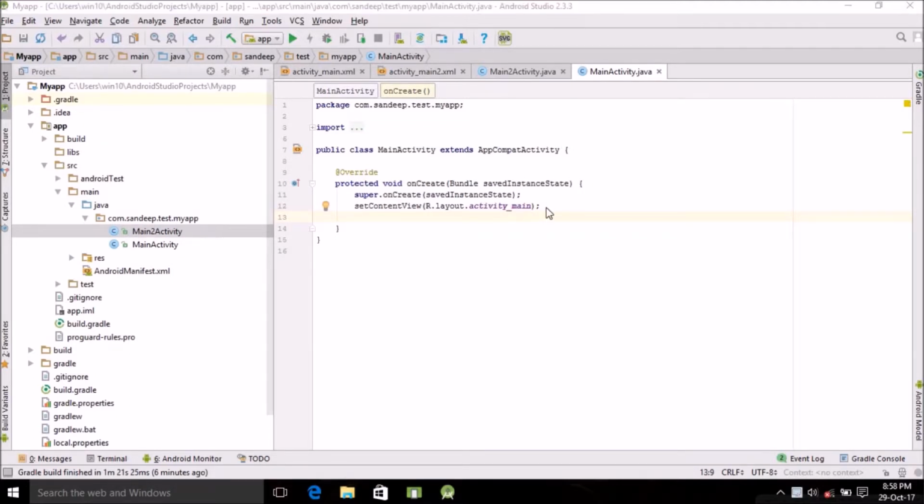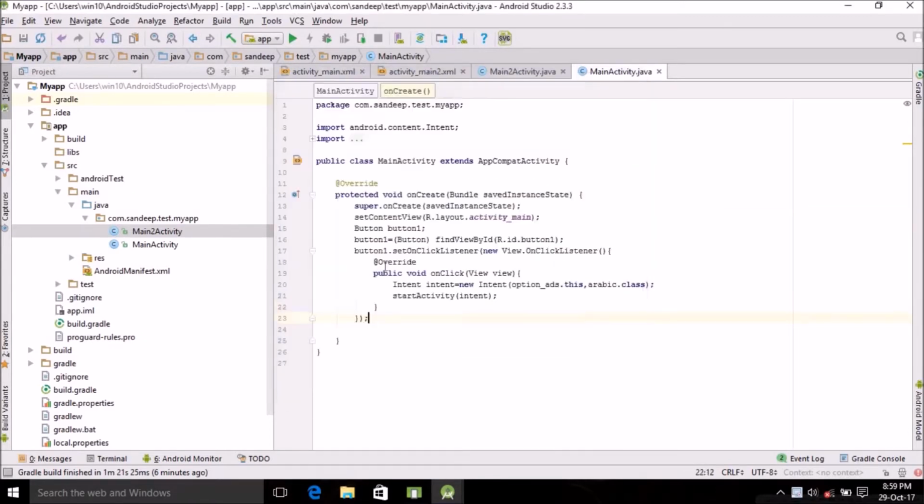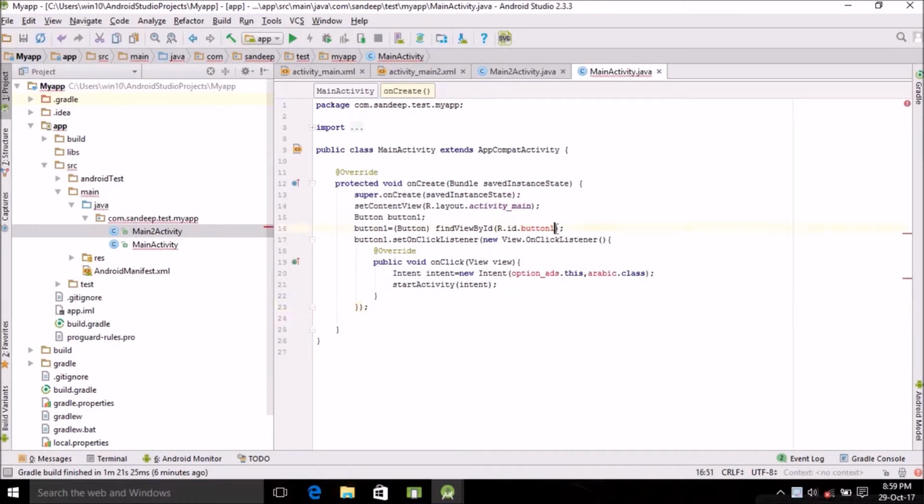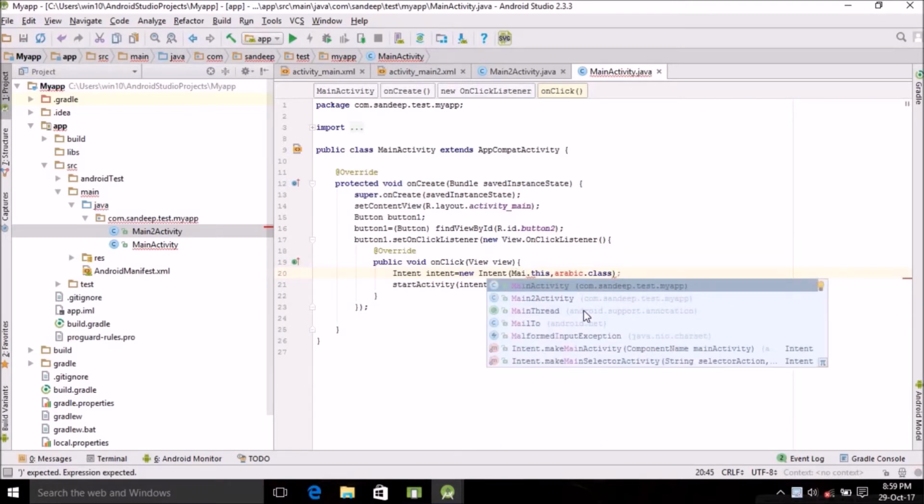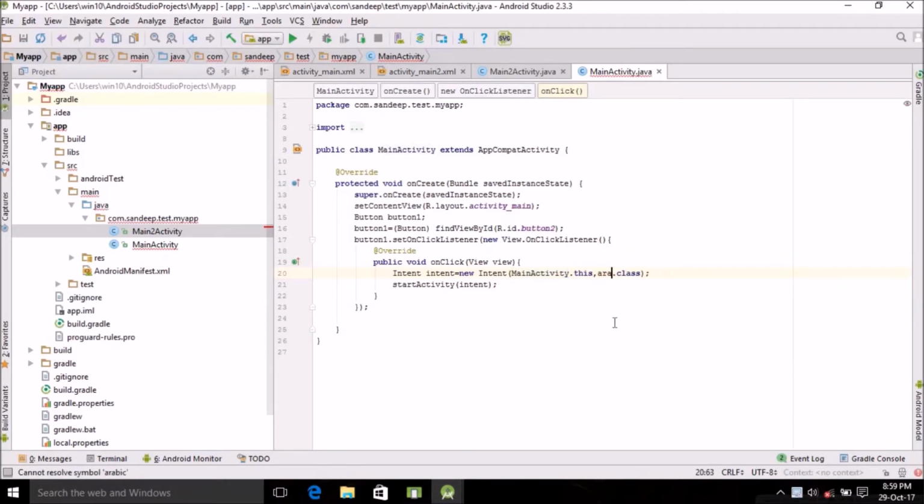I already have the code, so I'll just paste it here. So let's change this to button 1. Let's change this to main activity. Main activity. Yeah.